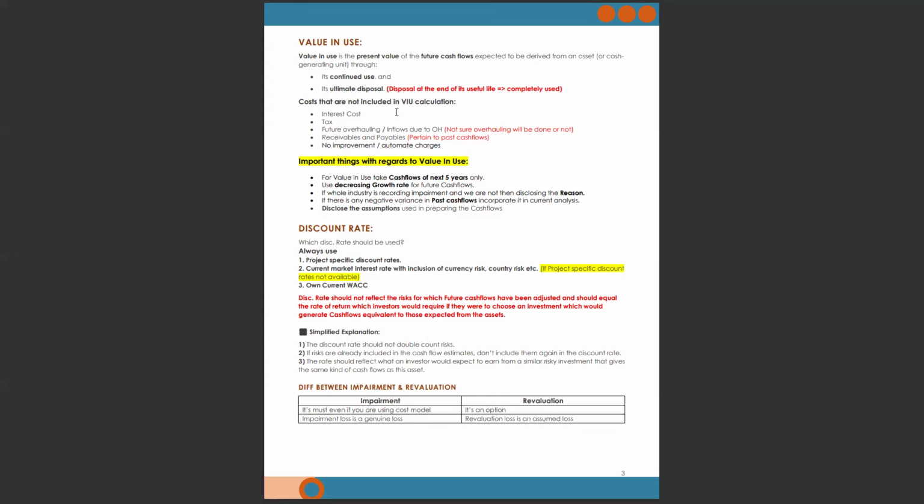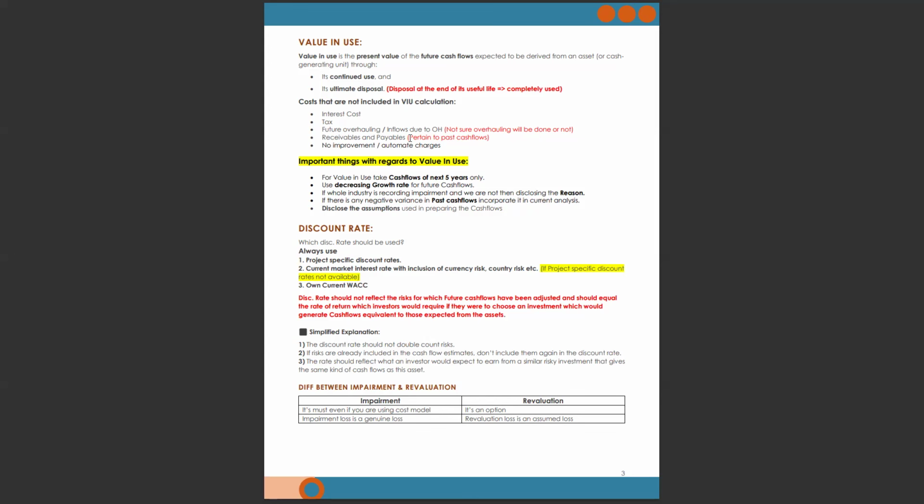Costs that are not included in value in use calculations are interest cost, tax, and future overhauling outflows, because it is not certain whether overhauling will be done or not. So that's why we will not incorporate these costs in calculating the value in use.